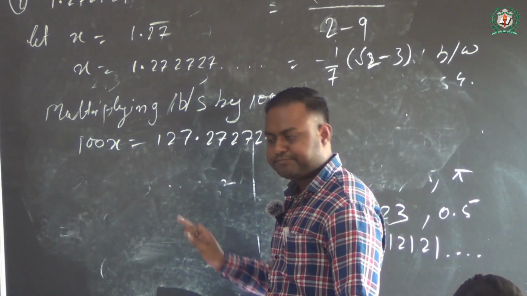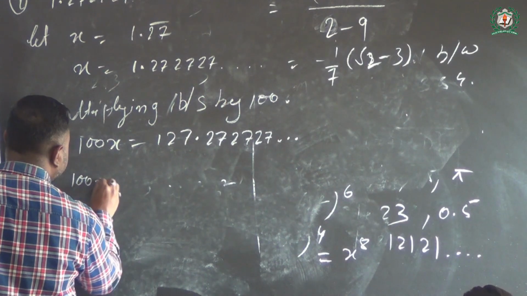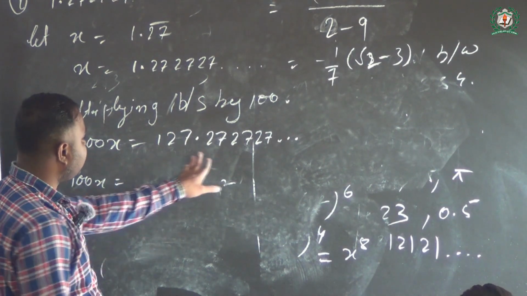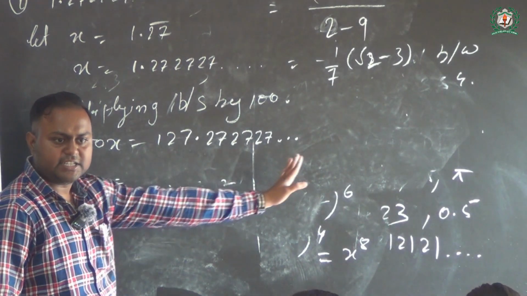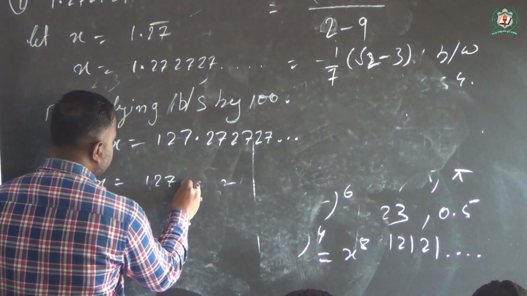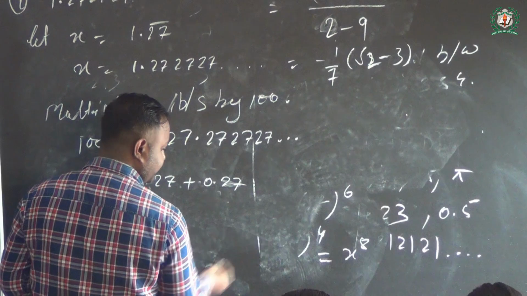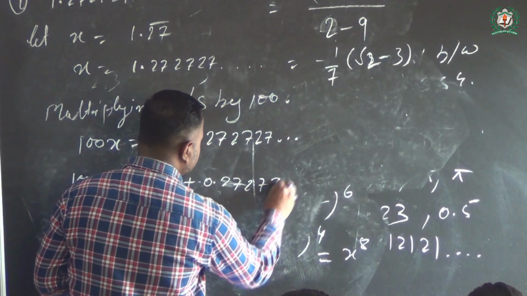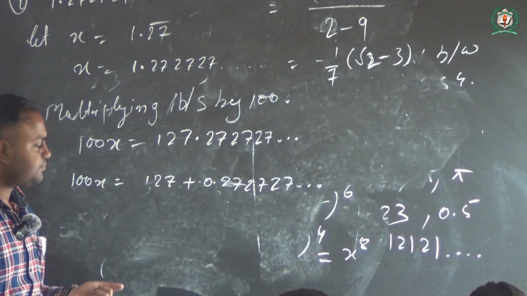Is that clear, class? So what we need to do, after the 100x, we segregate the decimal part and the whole part here. That is 127 plus 0.272727 dot dot dot. Okay, class?